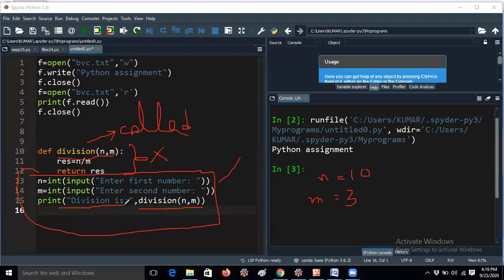So division is a message only. Here this is called the calling function. You should understand very carefully. If you are writing any running notes, you should clearly note this down. This is called a calling function. Calling function means division, and this is a user defined function.